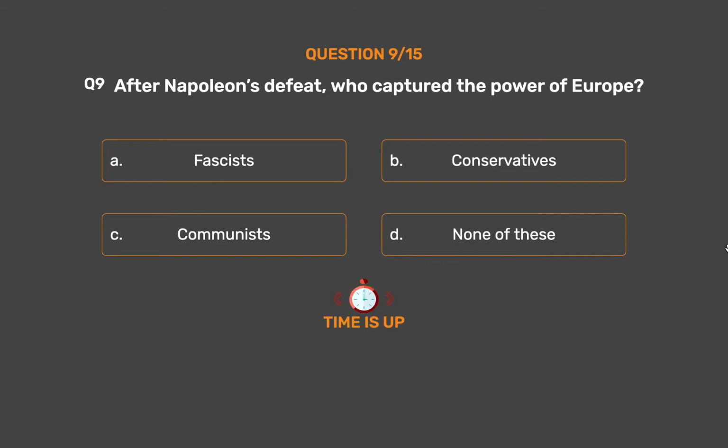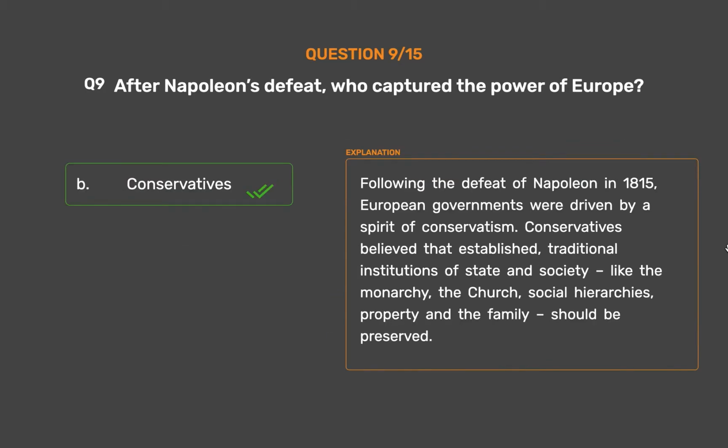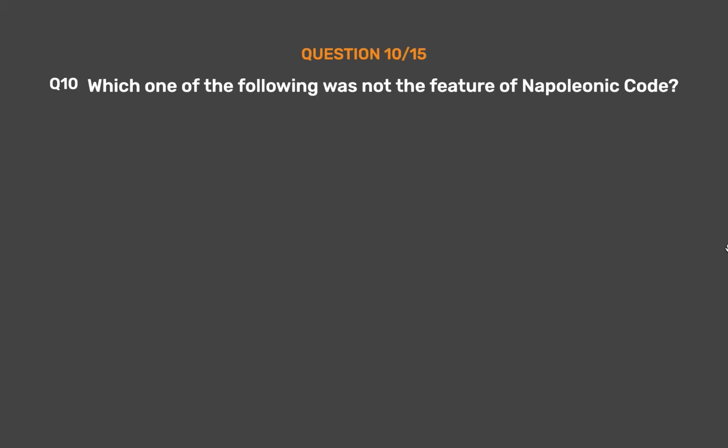The correct answer is option B. Conservatives. Following the defeat of Napoleon in 1815, European governments were driven by a spirit of conservatism. Conservatives believed that established, traditional institutions of state and society, like the monarchy, the church, social hierarchies, property and the family, should be preserved.